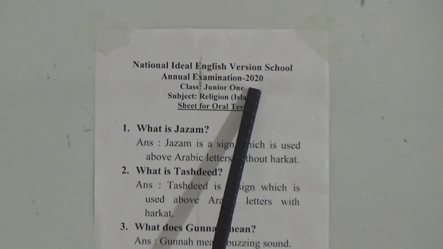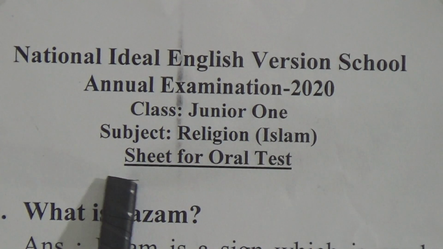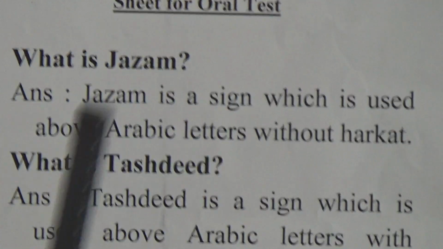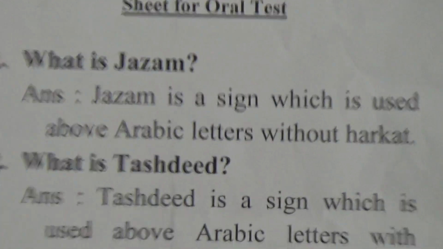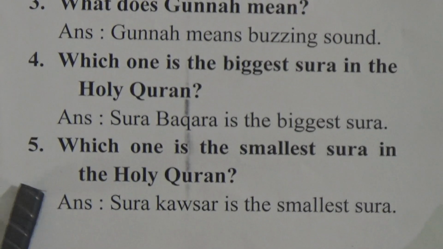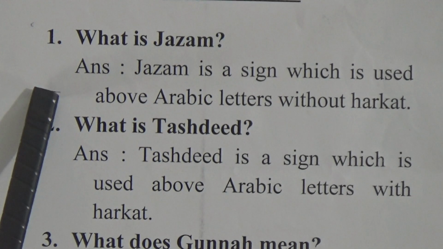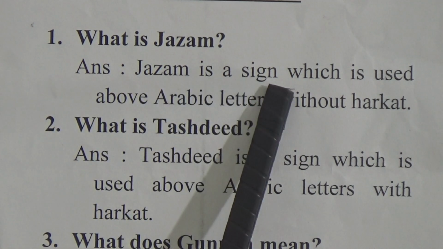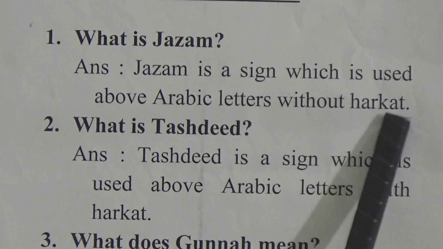Annual examination 2020, class Junior 1, subject religion, Islam, sheet for oral test. There are 15 questions included in the oral sheet, and today I will discuss question number 1 to 5. In the next class, I will discuss question number 6 to 10 inshallah. Question number 1. What is jazm? Answer. Jazm is a sign which is used above Arabic letters without harakat.